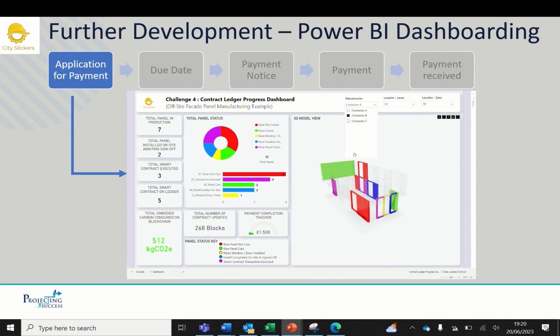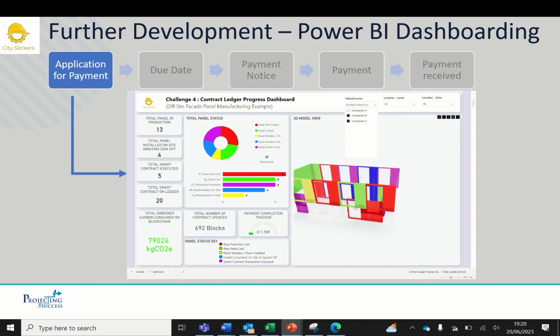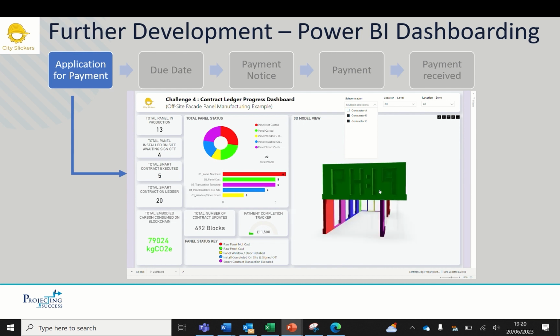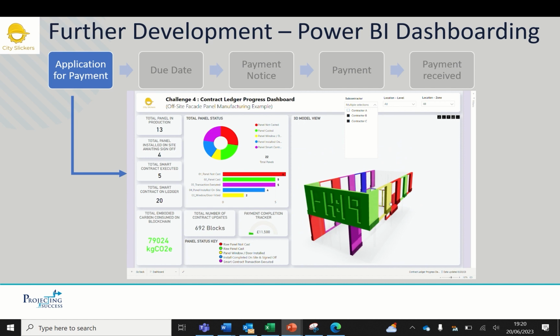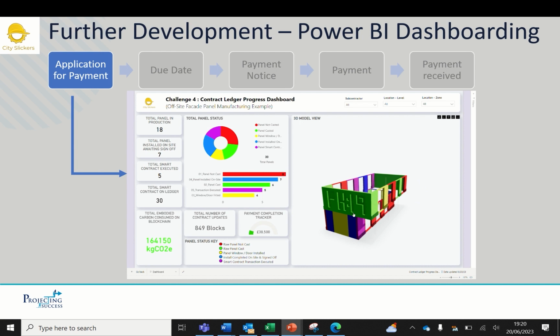Once the building components are installed on site and awaiting final sign-off, this step triggers the activation of the payment application for the building components on the blockchain from the data captured on a digital field tool. In the final stage of the QA process, sign-off is the first time the main contractor and subcontractor agree the work has been completed. This point triggers the payment approval on the blockchain, releasing funds to the subcontractor and completing the transaction.